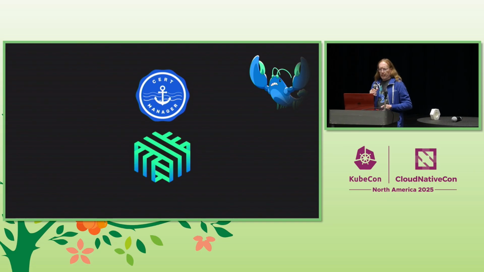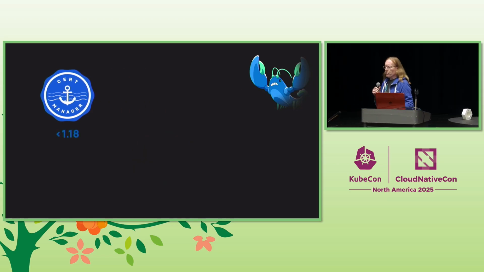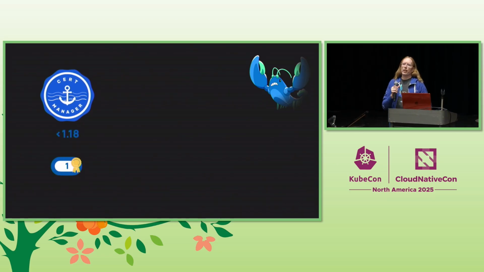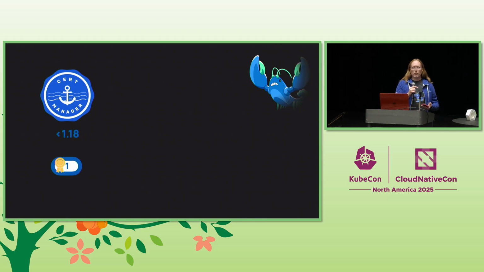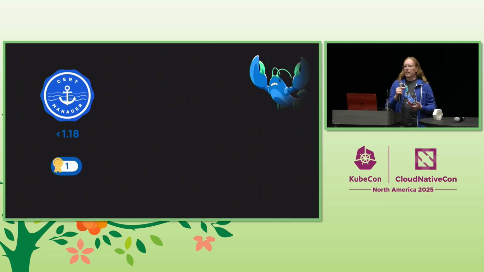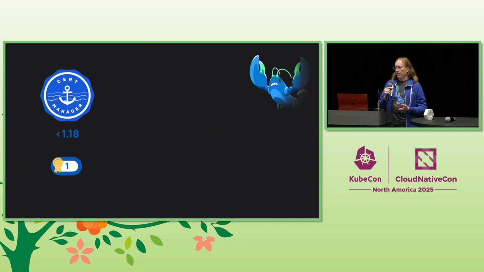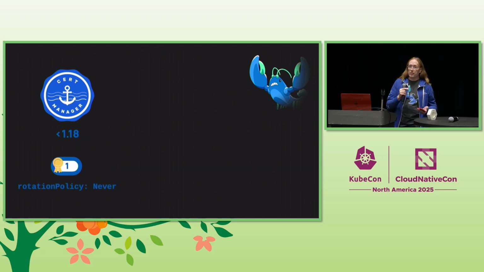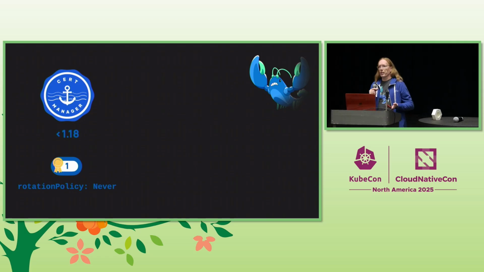But it turns out that in Cert Manager prior to 1.18, when you asked it to rotate a certificate, what it did by default was to update the validity dates of the cert without changing the certificate's private key. And in that case, you get something that looks like a different cert on the surface, but it's actually the same thing under the hood. This was controlled by Cert Manager's rotation policy setting. The default was never prior to 1.18.